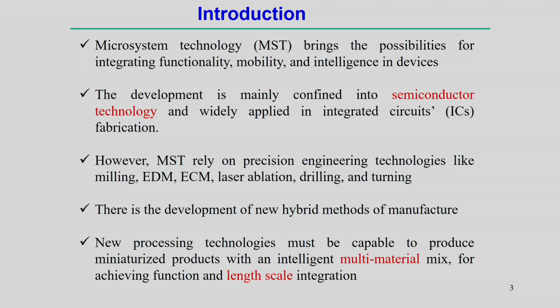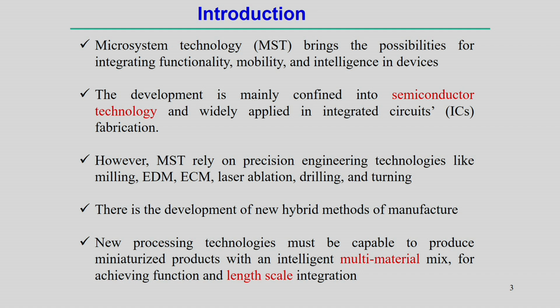Now, microsystem technology brings the possibilities of integrating functionality or different multi-material, and of course, it tries to bring some intelligence when you try to make devices which are micro scale or maybe nano scale devices. Actually, most of the development in the micro scale is normally confined to the semiconductor industries, and in the last 2 decades many developments have happened in this area. Apart from the semiconductor technology, it is mostly applied in the integrated circuit, and these are the prime focus of microsystem technologies in the last 2 decades.